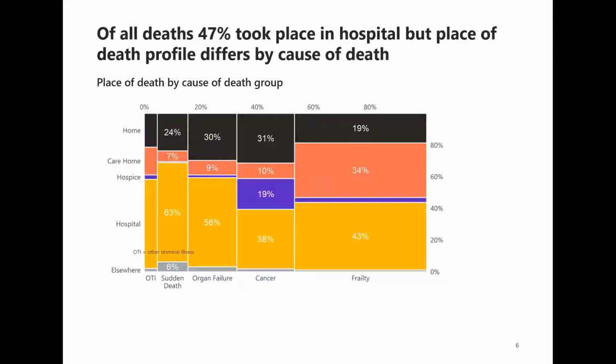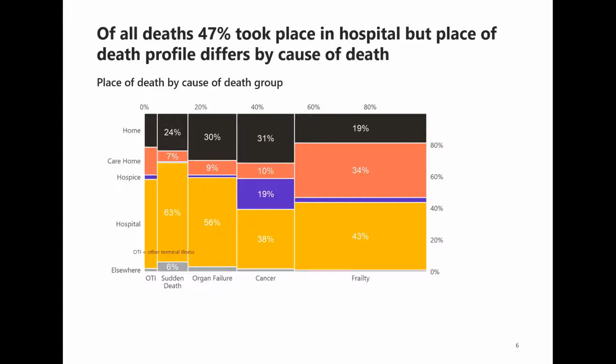Moving on now to look at where people die. Overall, 47% of all adult deaths took place in hospital, but that profile does differ for different causes of death. The chart here is called a MECO chart, and it's quite similar to a stacked bar chart. It's similar in that it's got vertical stacked columns, but it differs in that the width of the columns also indicate scale. Here, we see that the largest proportion of deaths, or the widest column, are for those dying from